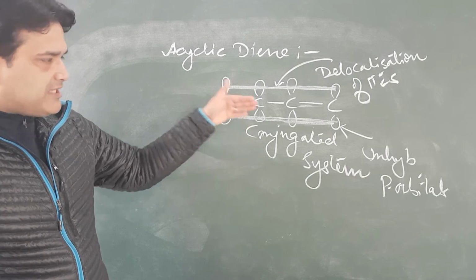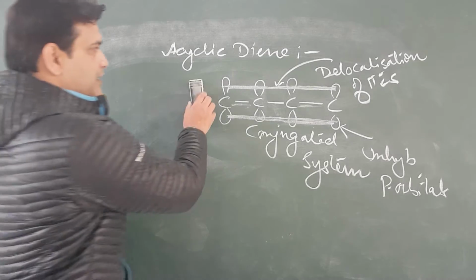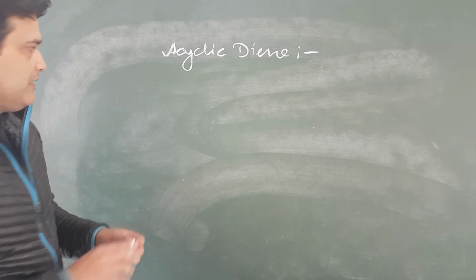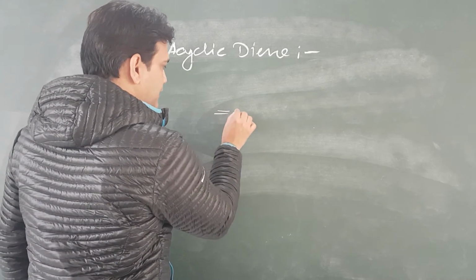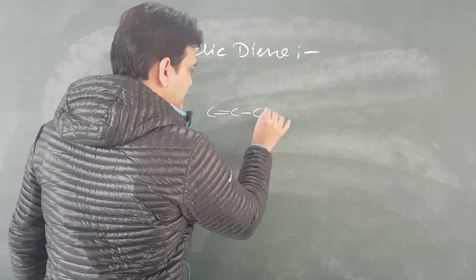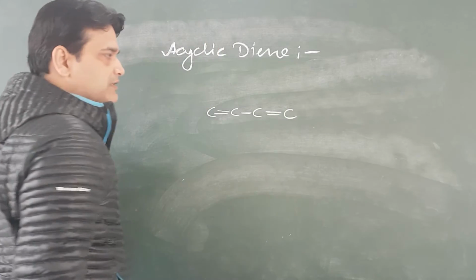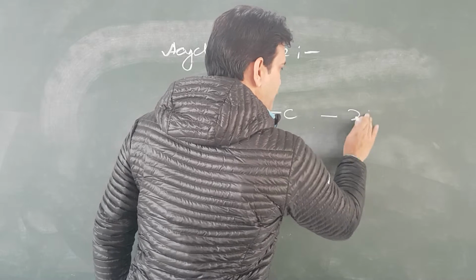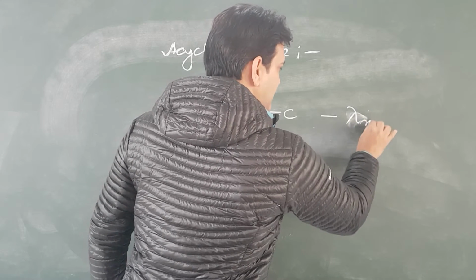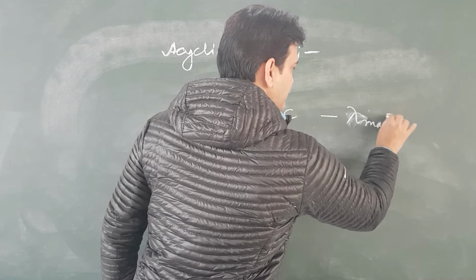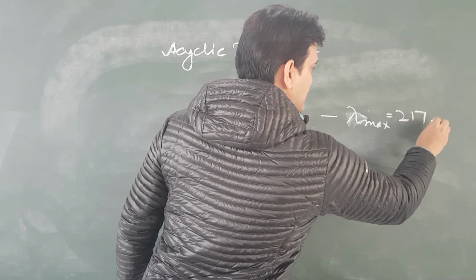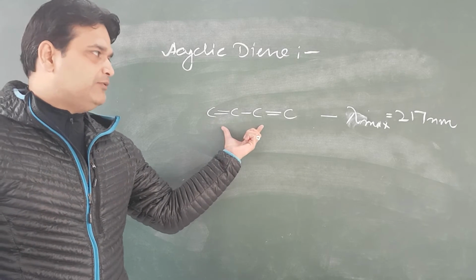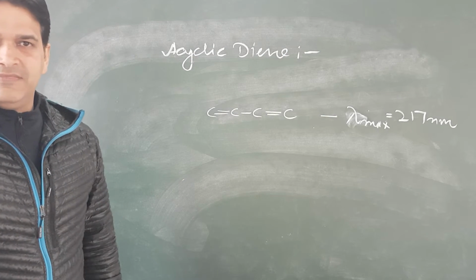So for such a type of system, which is acyclic diene, double bond, single bond, double bond, we have the basic value of lambda maximum. Lambda maximum will be 270 nanometer.